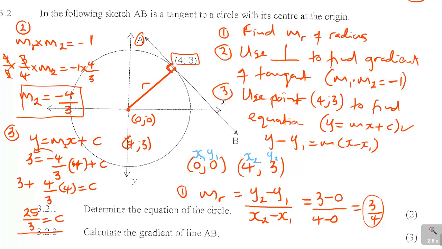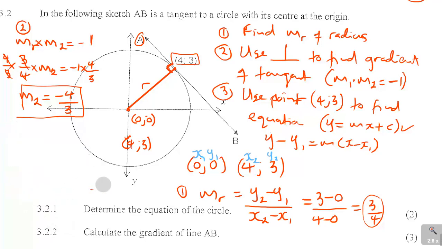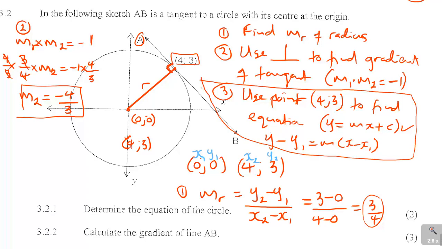Then it says determine, actually I'm moving on ahead here. The question was find the gradient of the line AB. So this is actually done. I was actually answering a question that was not asked here. The gradient of AB, you don't need step number 3 here, because already that is the gradient of AB.